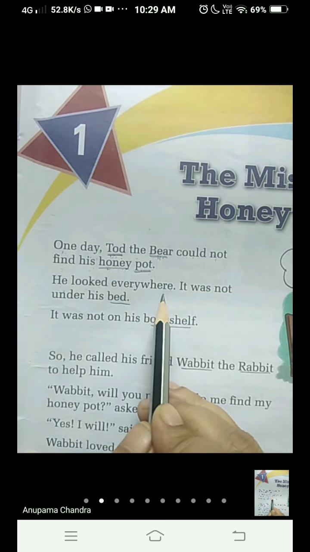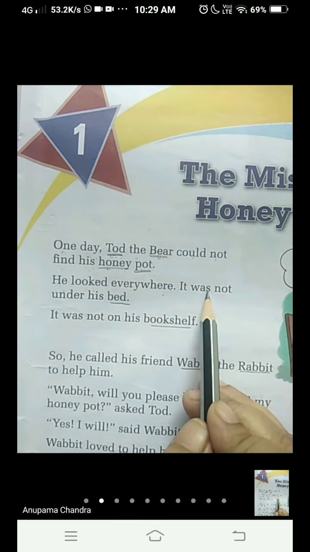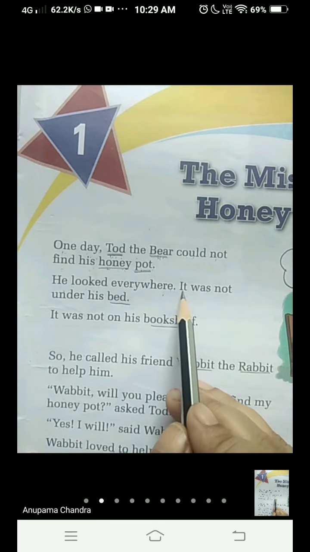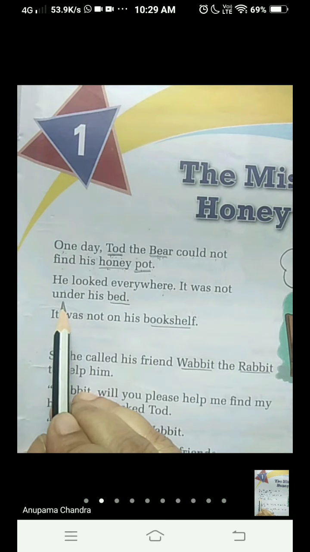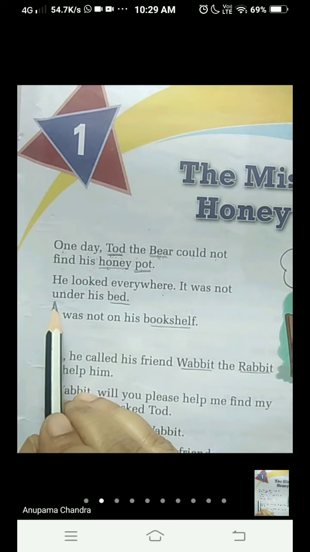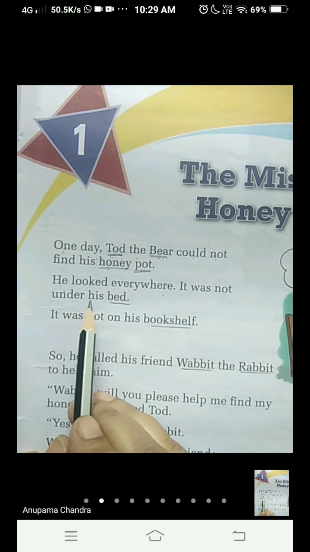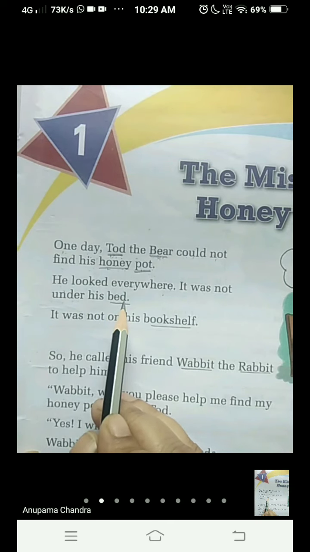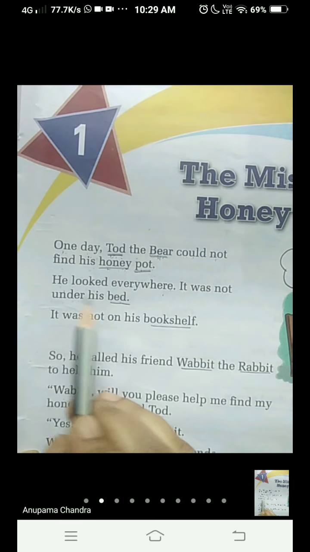You have to repeat after me, children. It was not under his bed. I-T, it. W-A-S, was. N-O-T, not. Under, U-N-D-E-R. H-I-S, his. B-E-D, bed. Now, what is the noun in this line?